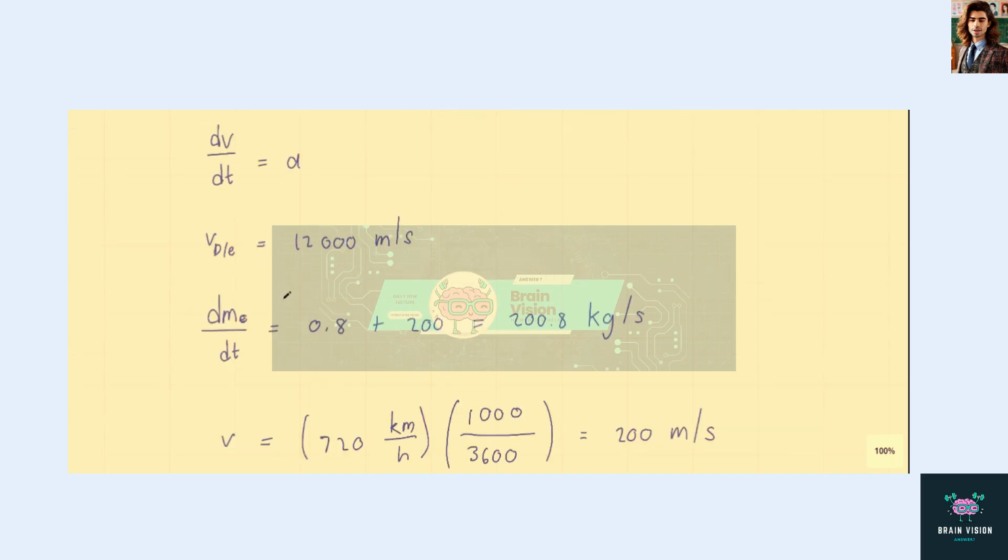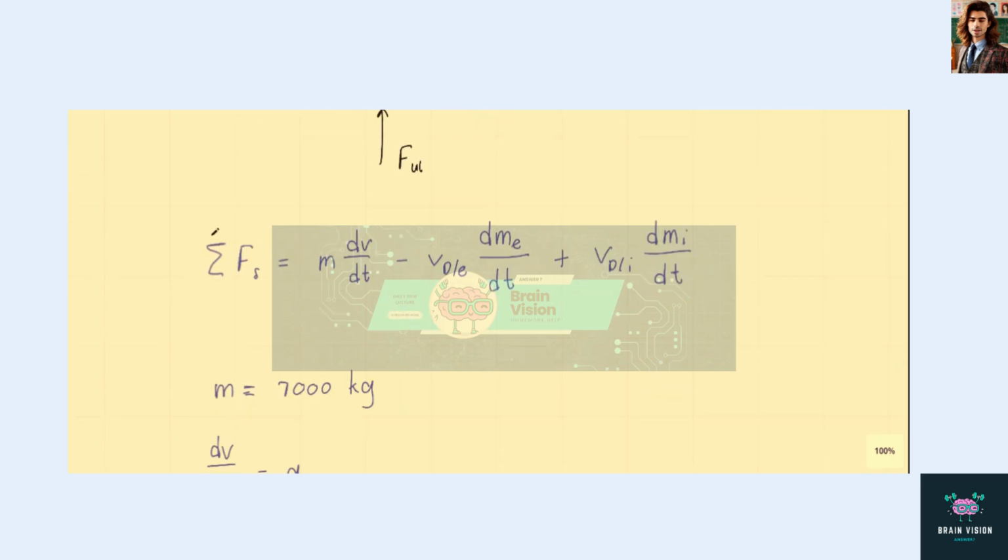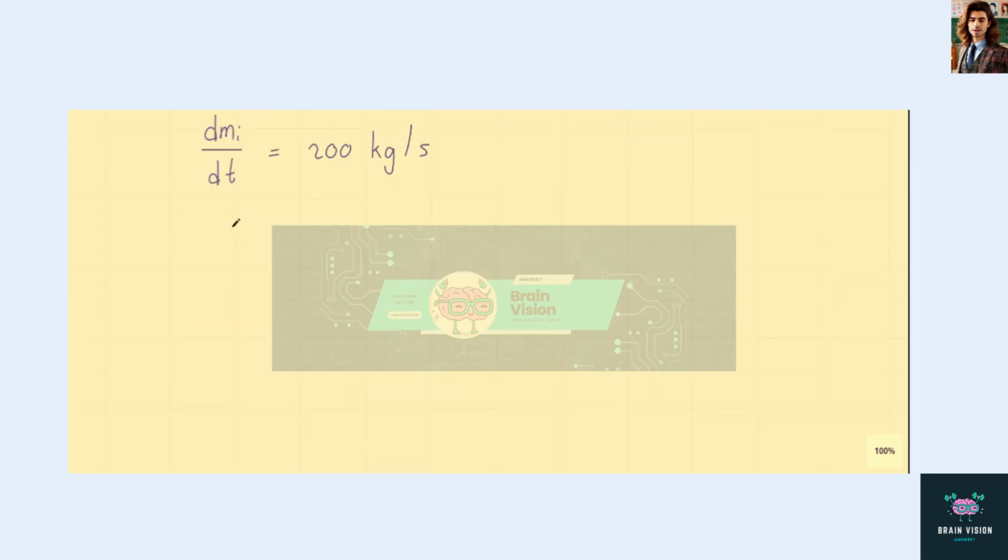Now, if we look at our free body diagram, we need to know the resistance or the drag force acting on the jet. We are given that this drag force is equal to 55 times v squared, but we've calculated v. So we can calculate this drag force as 55 times 200 meters per second squared.